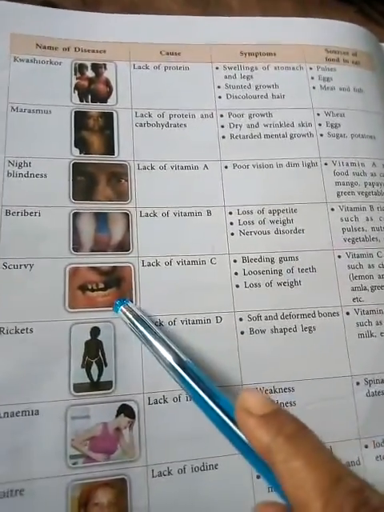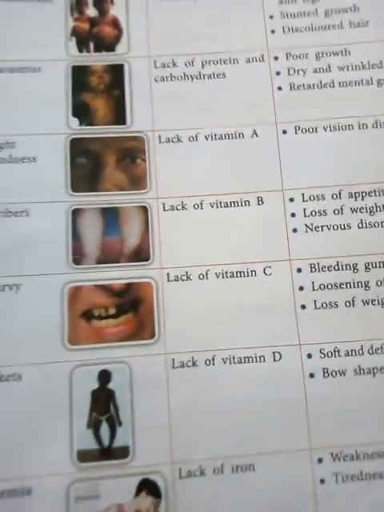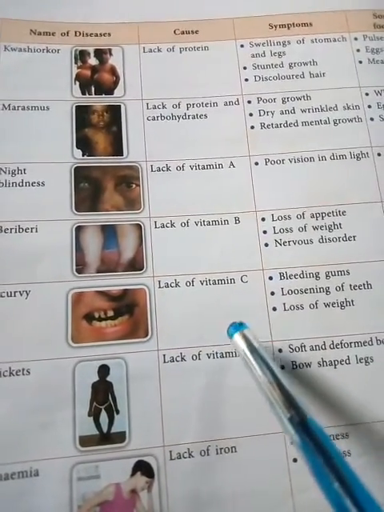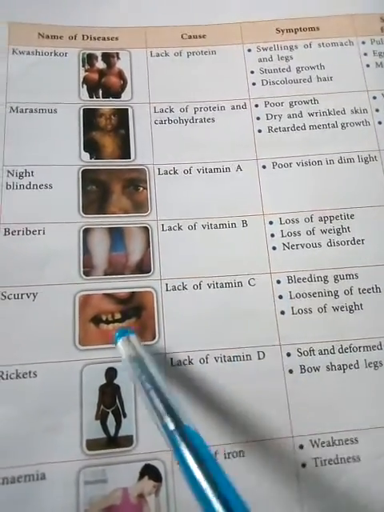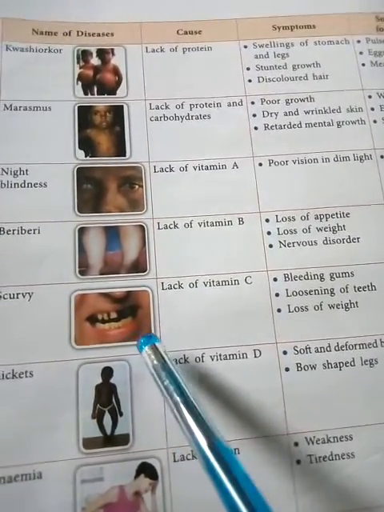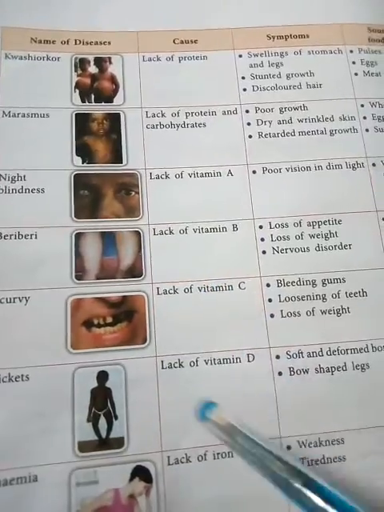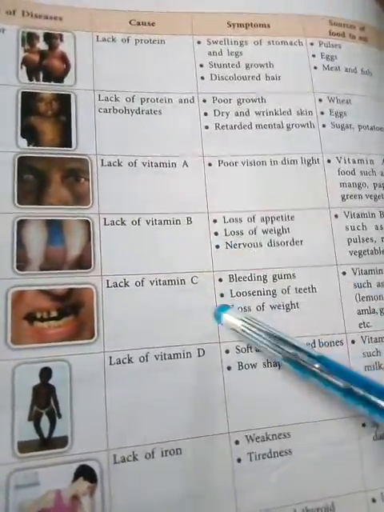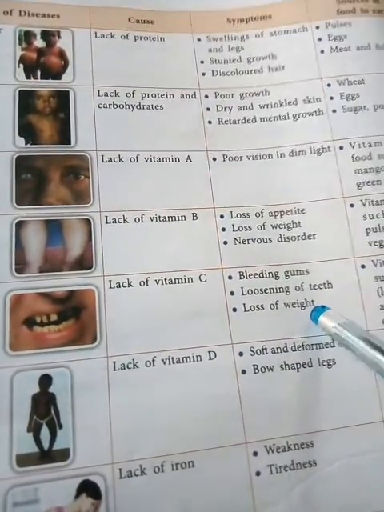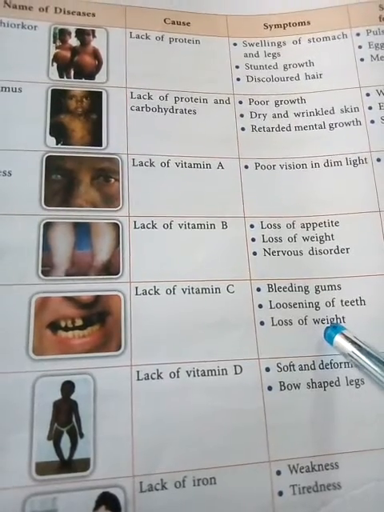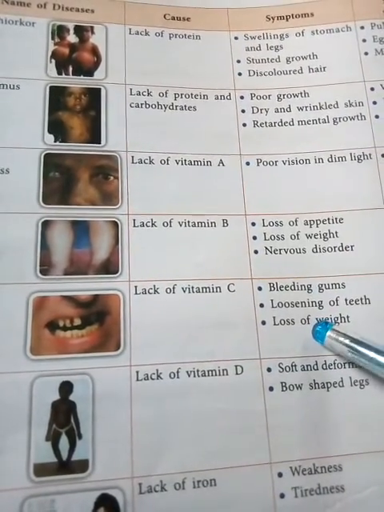Then third one, scurvy. Okay, scurvy, this disease is generally caused due to the lack of vitamin C. Okay, in scurvy disease there are bleeding gums, losing teeth, means the teeth fall, and also loss of weight. Generally teeth fall in children, because their milk teeth fall first and then permanent teeth will grow there.